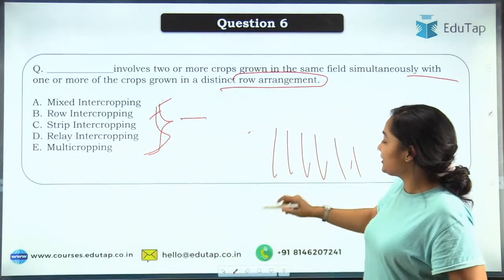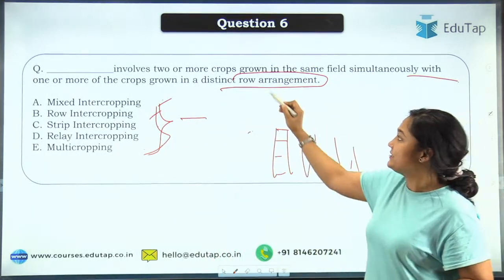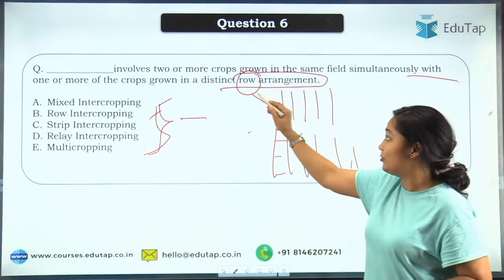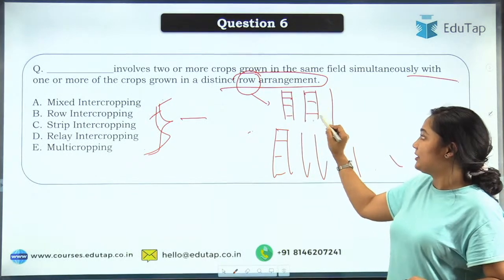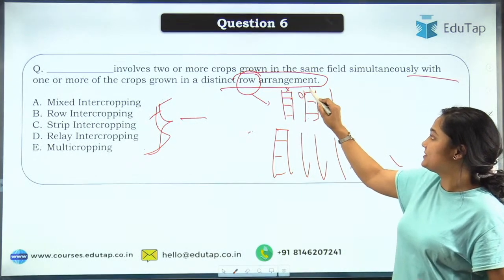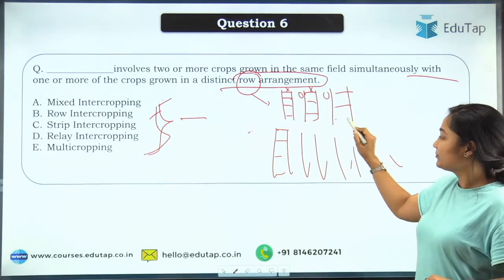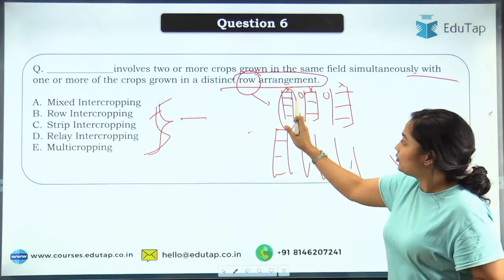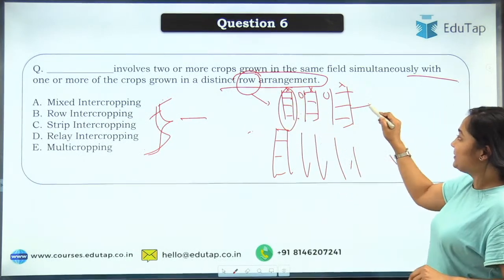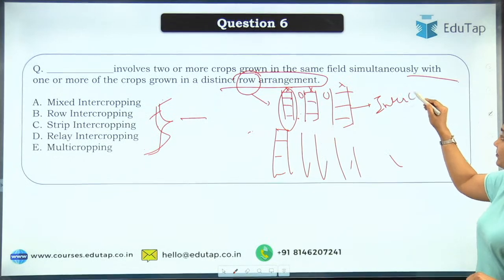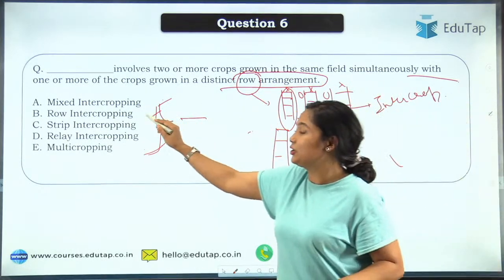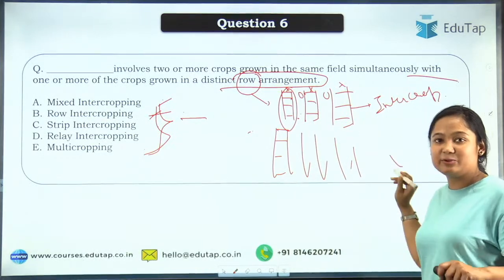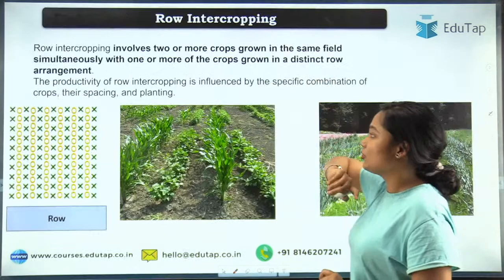So see, when we are talking about the definite row, you can see the word row here. So you should know that we are growing different crops in a row. Row means this is a row of crops. Let's say this is X crop, this is O crop, this is X crop, this is O crop. So you can see here, this is crop 1, this is crop 2, and you are growing them in a row. So we are growing two crops together, so that becomes intercropping. We are doing it in rows, so that becomes row intercropping. That is option B, and Sunny and Thinker have also provided the answer. That is absolutely correct. Shubham has also given the answer. So row intercropping is the answer.